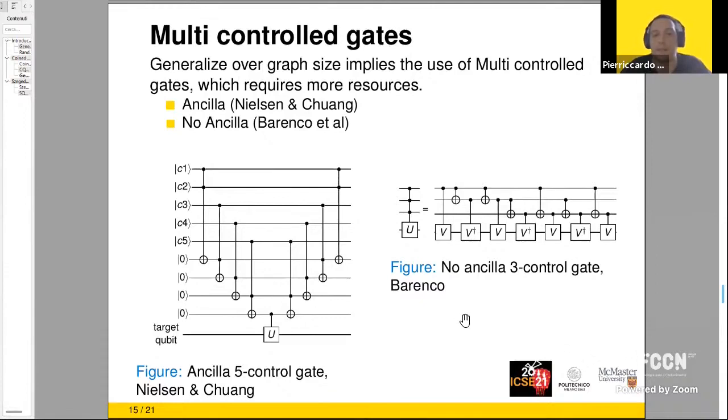On the right, sorry, we can see instead the approach of Barenco et al. Now, this is an example with a three-control multi-controlled gate. And as we can see here, this is an ancilla-free approach, so we don't use more qubits, but we scale in depth. Both of these approaches need more resources, so this is why for now it's problematic to construct a circuit with a lot of nodes.